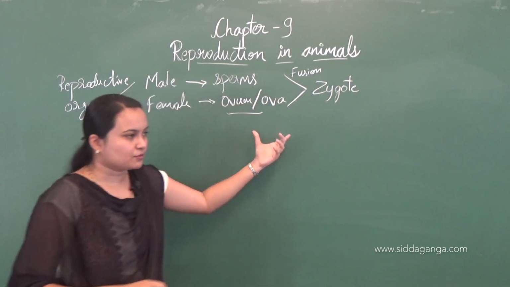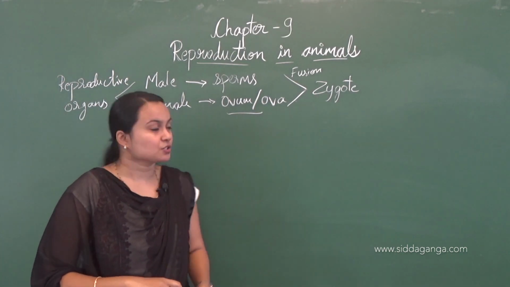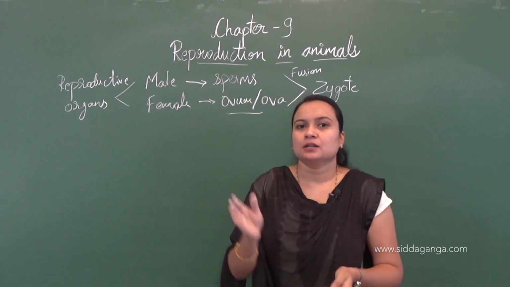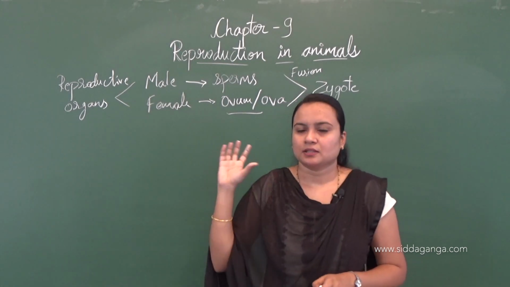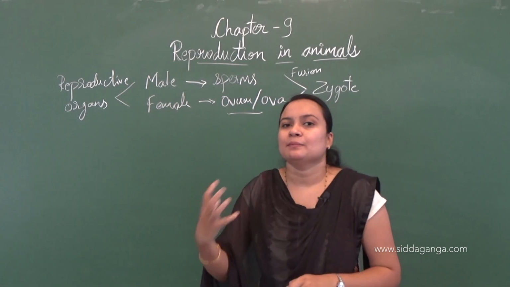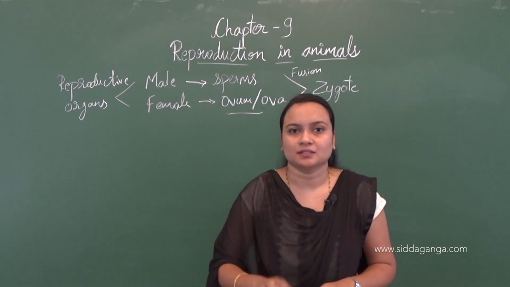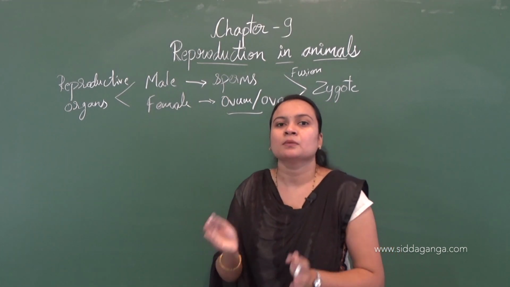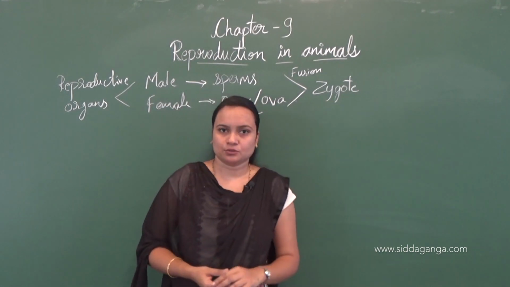I explained the fertilization process in the previous session. In fertilization, the reproductive cell of the mother, the ovum, meets the reproductive cell of the father, the sperm, which leads to the formation of the zygote.